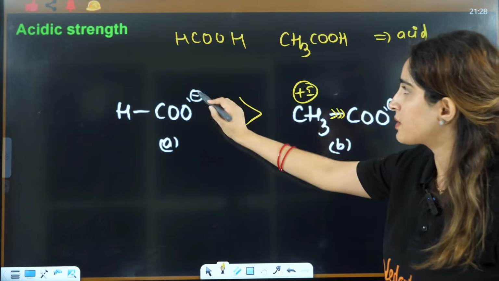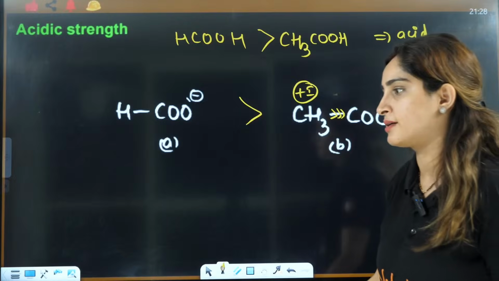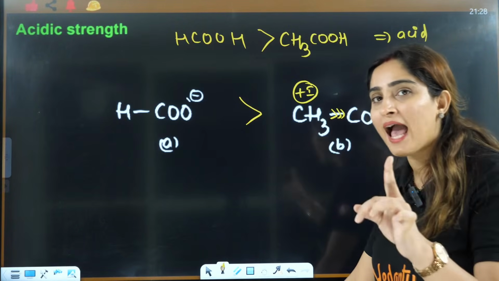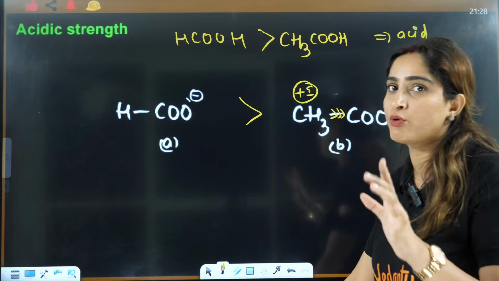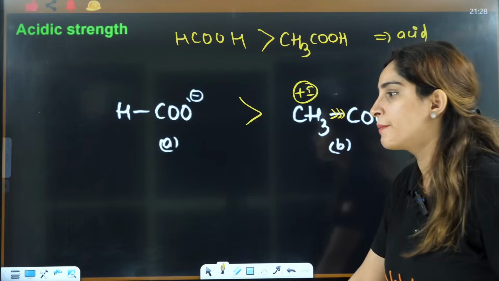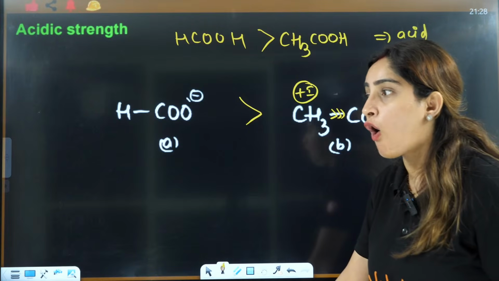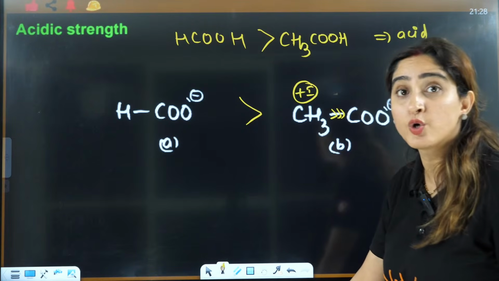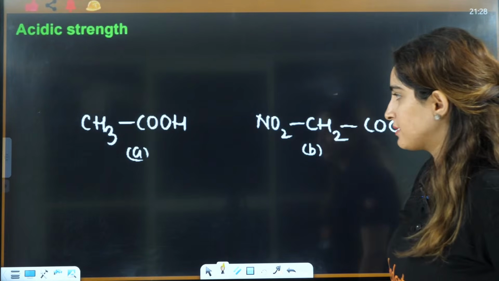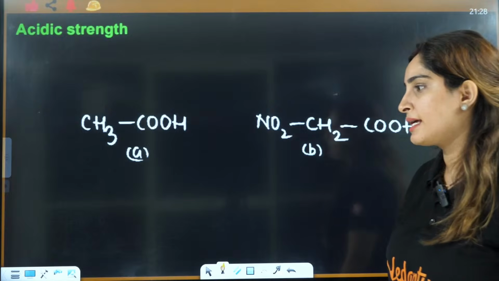So this one is more stable, so that's why this will be a better acid. So A is a good acid. That means formic acid is a good acid as compared to acetic acid, okay? Then what about this one? This is A, this is B.